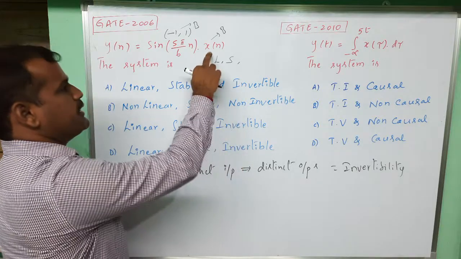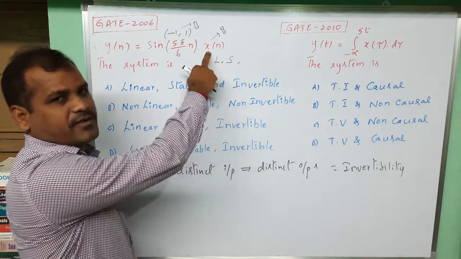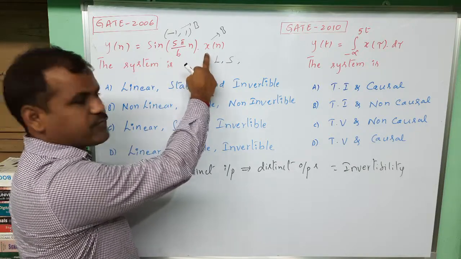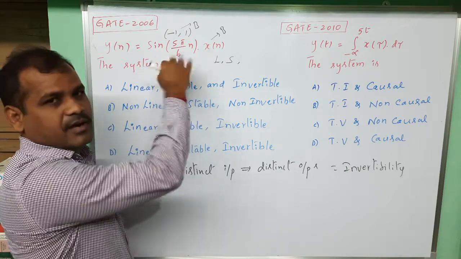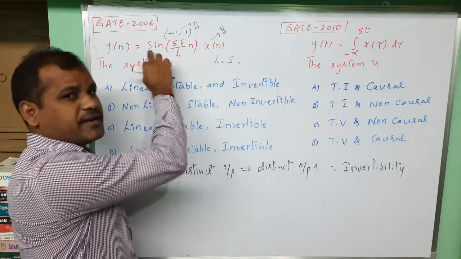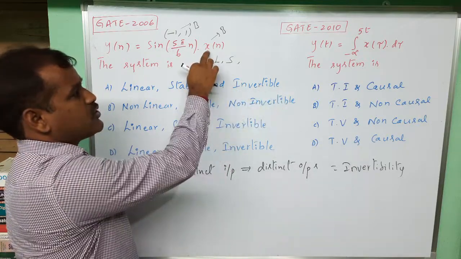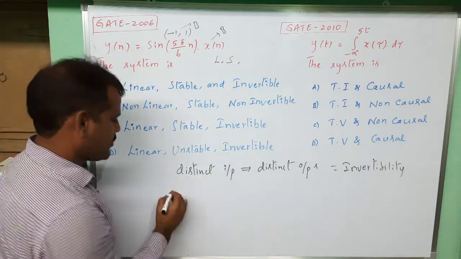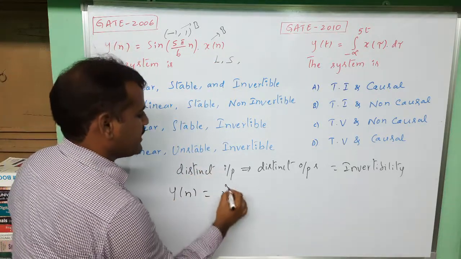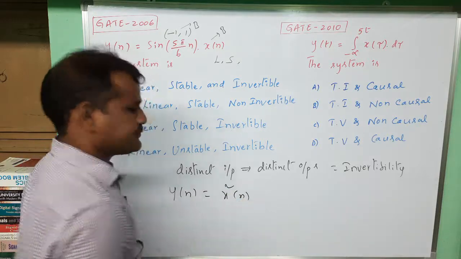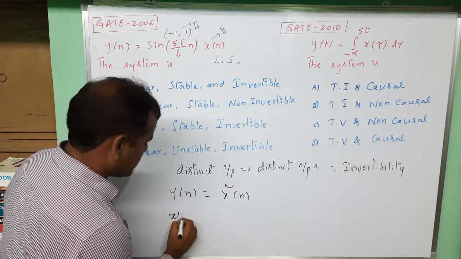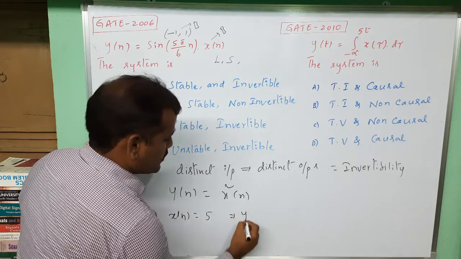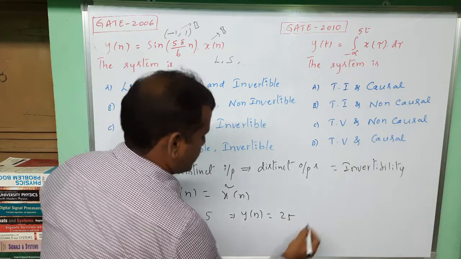If you observe here, if you apply u of n into the sine function, we get one output. If you apply sine, sine into sine gives another output. If you apply cos, sine into cos gives another output. There are no two different input signals here that produce the same output. For example, if y of n is x square of n, and x of n is a DC constant +5, then the output y of n is 25.